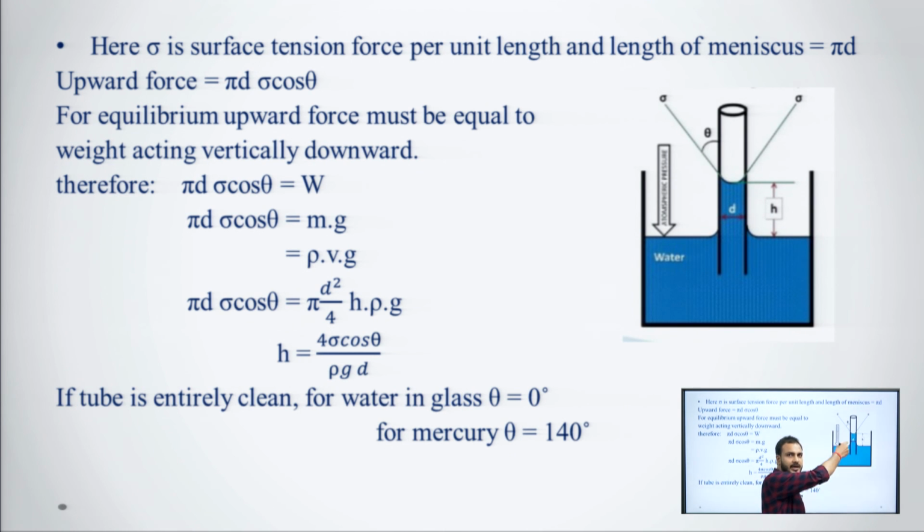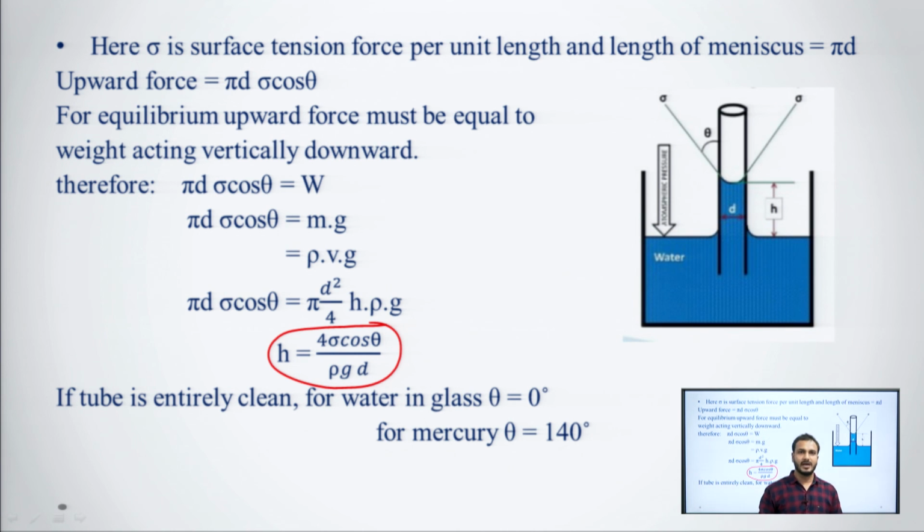Since the angle of contact is theta, for the upward force we can say sigma cos theta, and pi d is the circumference, the length of the meniscus, because the surface tension force is per unit length. So, sigma pi d cos theta must be equal to W, which is equal to mg, and by this formula we can find out the height of the rise or fall.